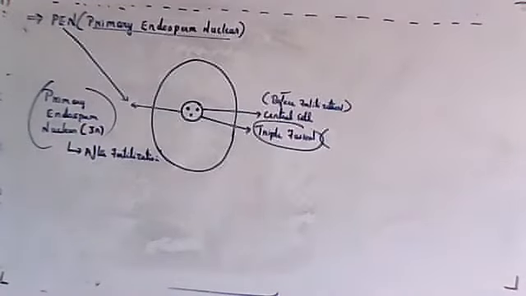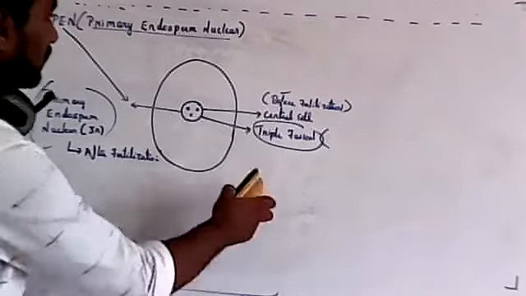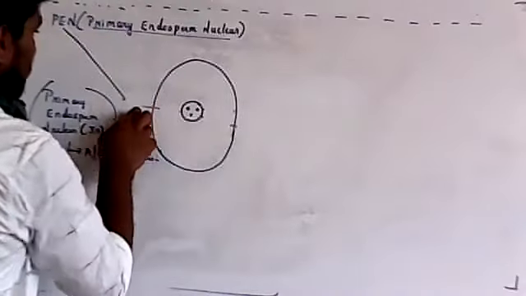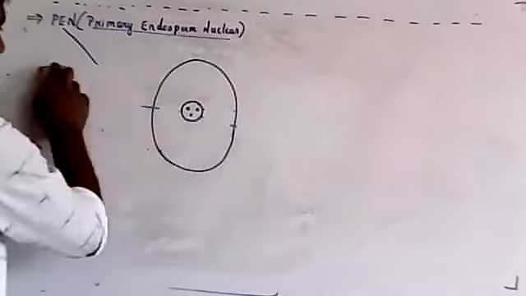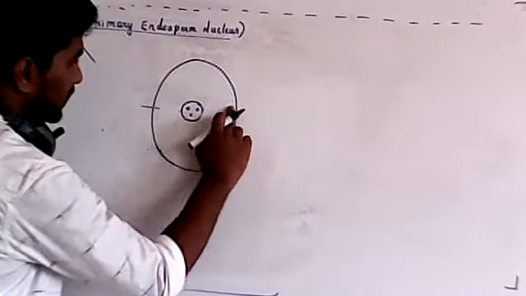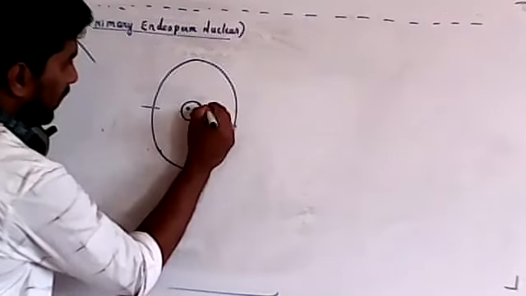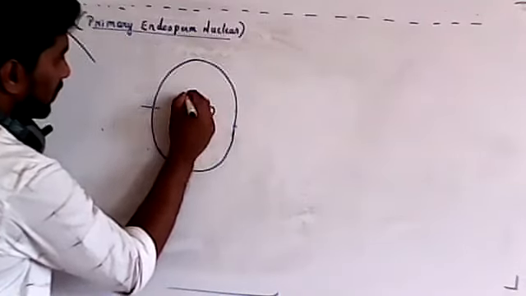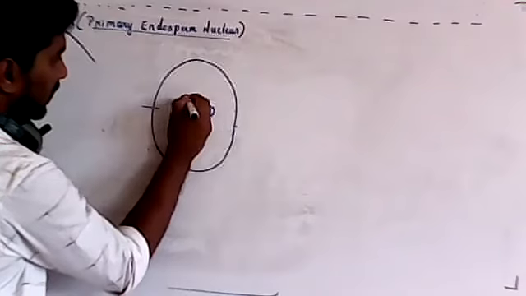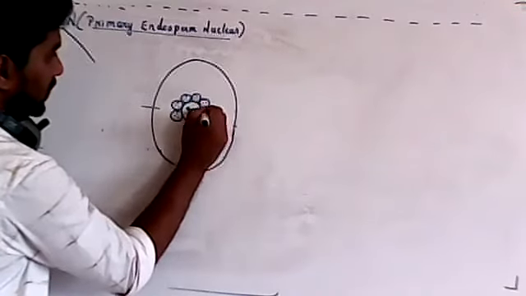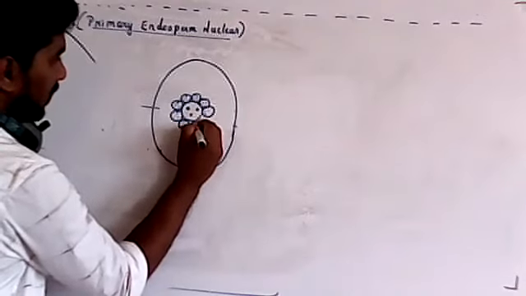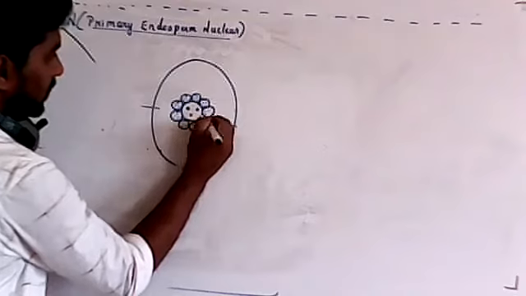Now this primary endosperm nucleus, whatever you see in between as one single cell, once it is formed, it will multiply its number. There is a single cell at the center, and it will multiply and occupy this area. All the cells will be triploid, 3N. It's not that only one cell will be triploid, but all the cells which are dividing will be 3N. So this will occupy the whole area.